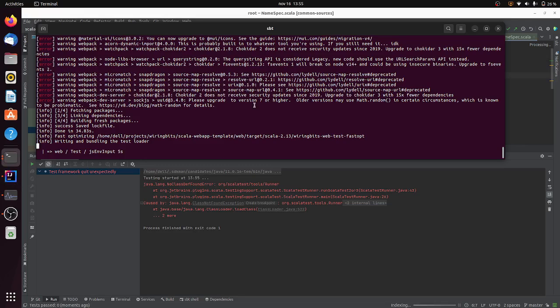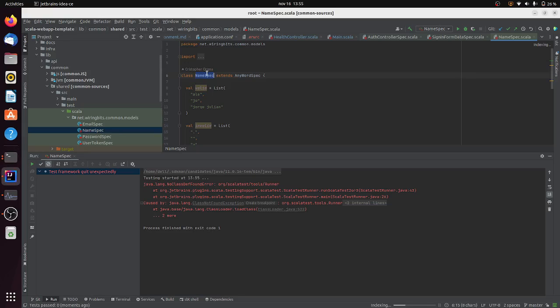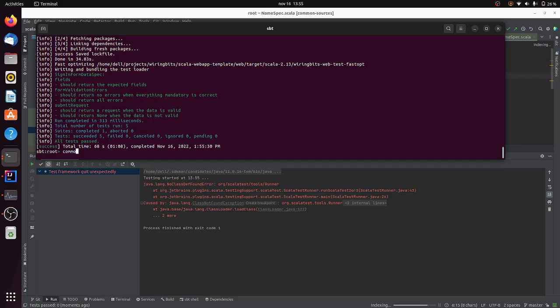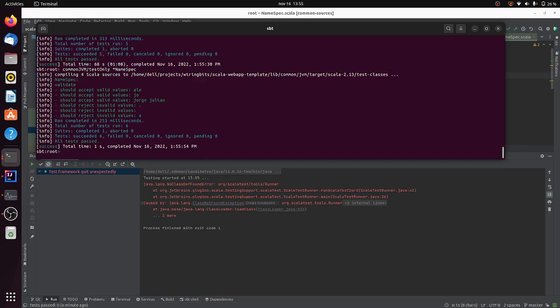Yep, that's it. The test execution from the terminal has completed and it was successful. This is a problem with IntelliJ. And at last, let's execute the test for common, but be aware that there are two modules, common JS and common JVM. So you can execute the test on the platform that you are interested in, like this. I will execute the JVM test and they run super fast, and at last you can just run the command test to execute the tests that are included in the whole project, not only something specific. And that's it for now.